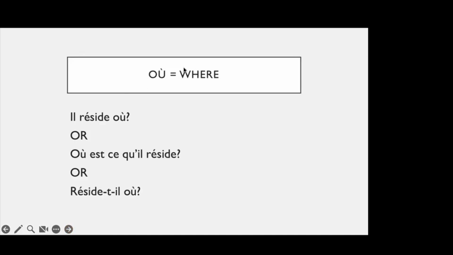In a similar manner, there is où, which is where. Il réside où? So résider is an er ending verb, which means to reside. This is a very formal way of saying habiter. Il réside où? Intonation form. Où est-ce qu'il réside? Where is it that he lives? Réside-t-il où? Remember, we saw why we put a T between these two words, because one ends with a vowel and the other starts with one. So we separate them with a T. So réside-t-il où? Where does he live?